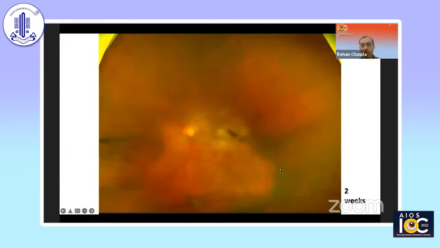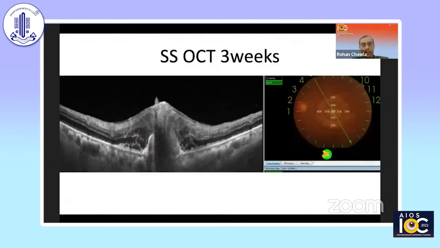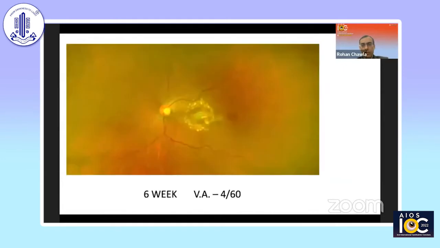This is after a few weeks. We see that the central lesion is becoming more consolidated, but you're seeing some retinal hemorrhages developing. As we go along, the central lesion seems to get scarred, but you are having some exudation at the RPE level. This means that there is some breakdown of the outer retinal barrier also. OCT is a good means to assess the height of the lesion and see whether the response is there. We can clearly see that the lesion is reducing in height.